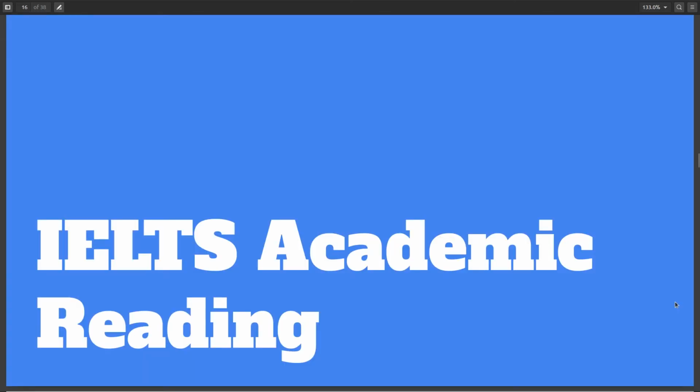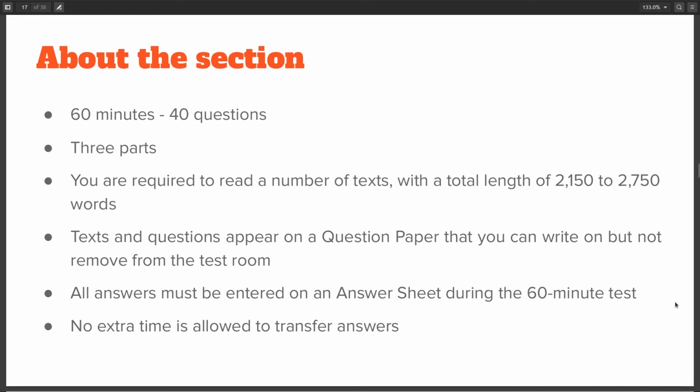So coming to the next section, here we can discuss the reading section in the academic IELTS. This section is an hour long and has 40 questions. It is again divided into 3 parts and you are required to read 3 texts with a total length of 2150 to 2750 words. So texts and questions will appear on a question paper that you can write on but not take away from the test room.